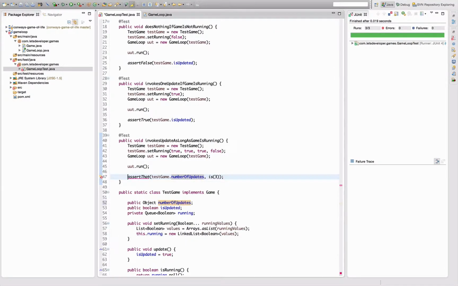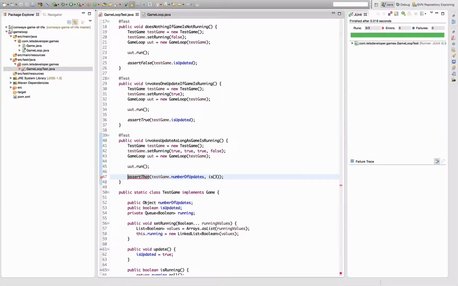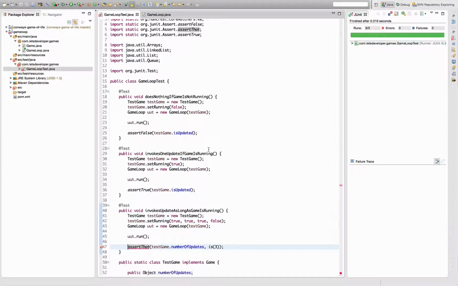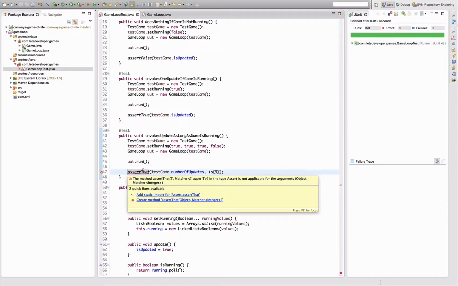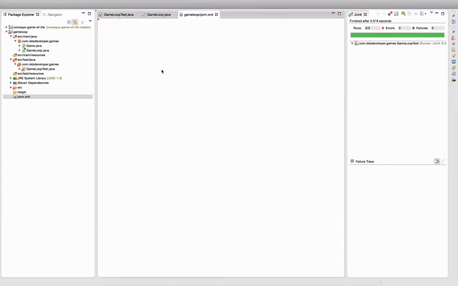Assert that is not imported, so I import it here. And yeah, no, assert that is imported. So why do I still have a problem here? Because I don't have Hamcrest imported.